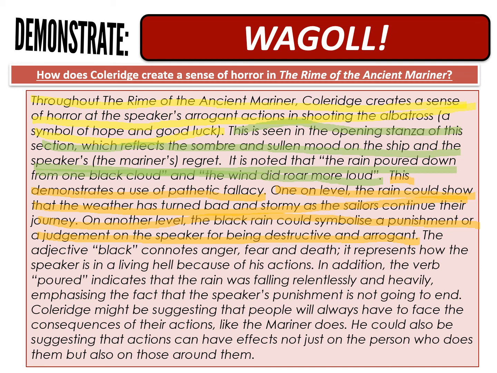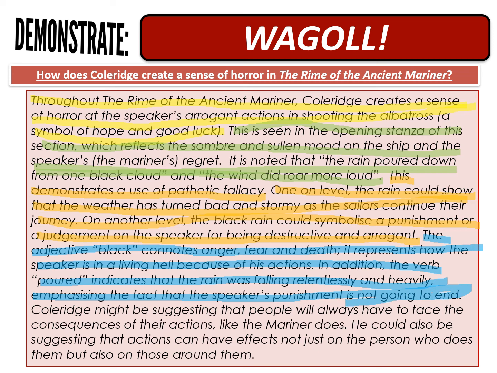The adjective black connotes anger, fear, death. It represents how the speaker is in a living hell because of his actions. In addition, the verb poured indicates the rain was falling relentlessly and heavily, emphasizing the fact that the speaker's punishment is not going to end. So here we've got our analysis. I've analyzed two words, black and poured, and I've given reasons why I think the poet has used those words.